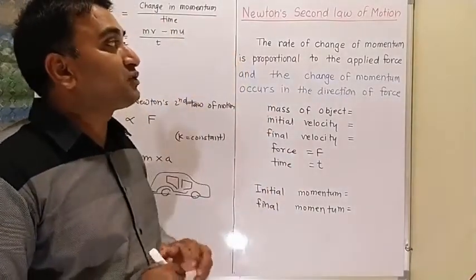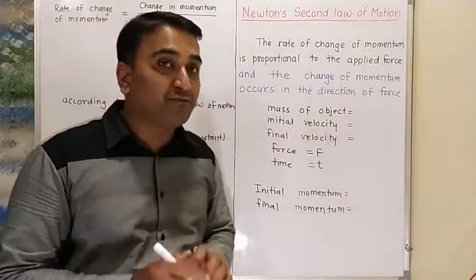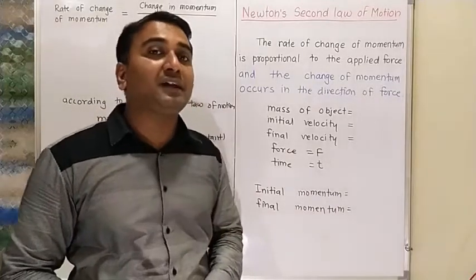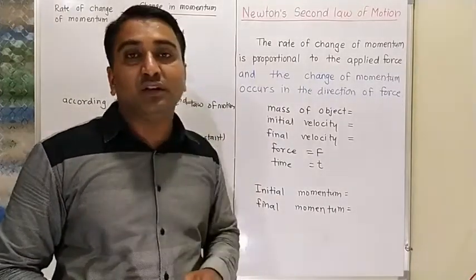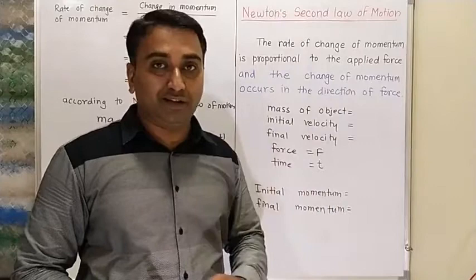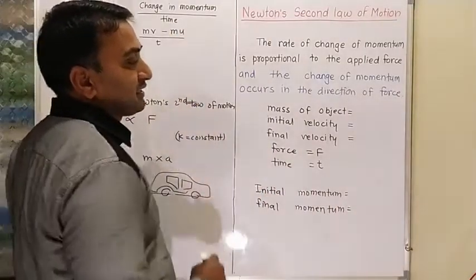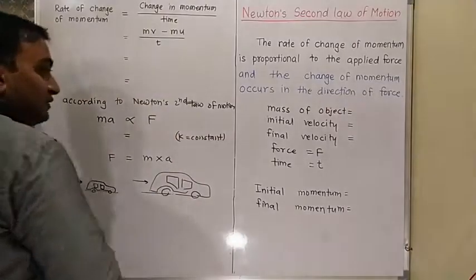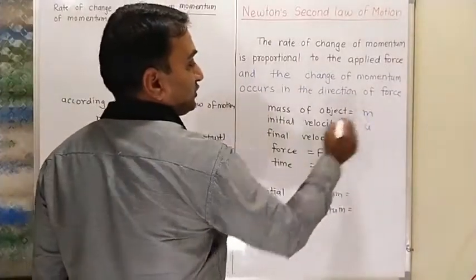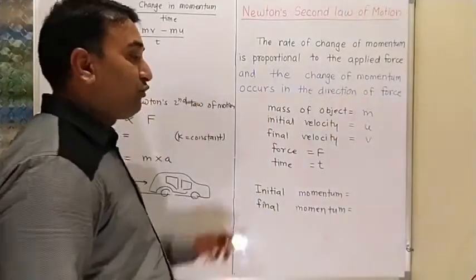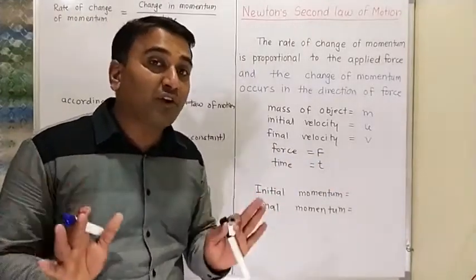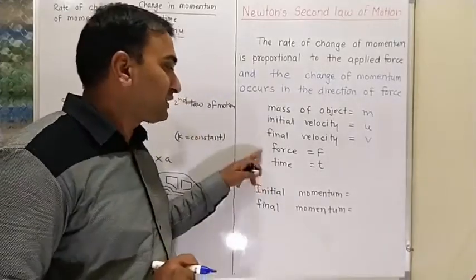So the rate of change of momentum is proportional to applied force, and the change of momentum occurs in the direction of force. If you are giving the force in the east direction, then definitely the rate of change of momentum is also in the east direction. Like this, we are going to consider some values here. Mass of an object is m, initial velocity is u, and final velocity is v. The force working on that object is f, for time t.